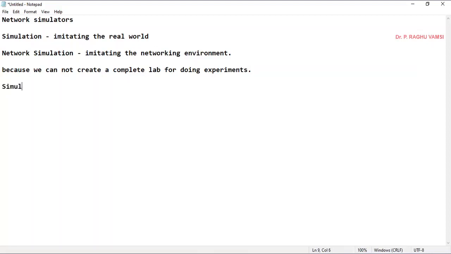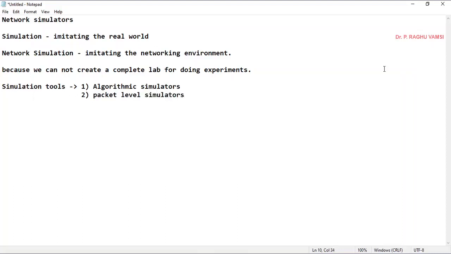Basically, simulation tools can be of two types in case of network simulations. One is algorithmic simulators. The second one is packet level simulators.